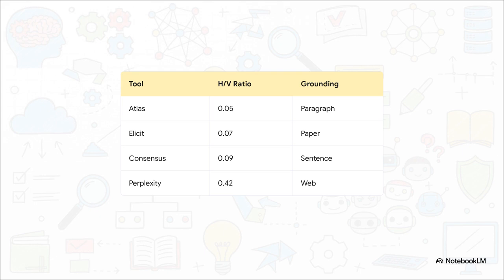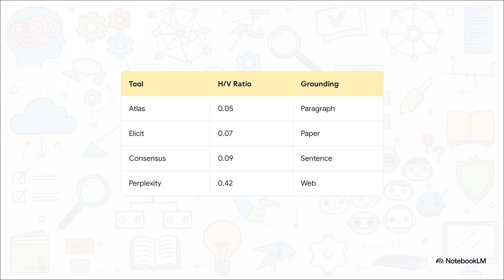Now, what's really interesting about this data is the massive gap in performance on a recent 200-paper benchmark. Look at Atlas. It sits right at the top with an incredibly reliable 0.05 score. Why? Because it uses paragraph-level citation grounding. It literally points to the exact text it's paraphrasing. Now, conversely, check out Perplexity with a pretty risky 0.42.